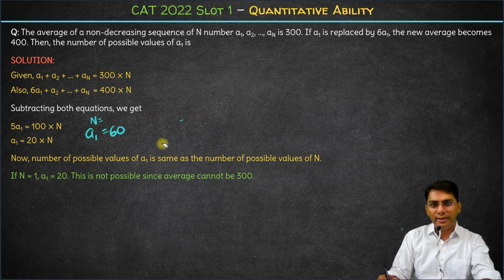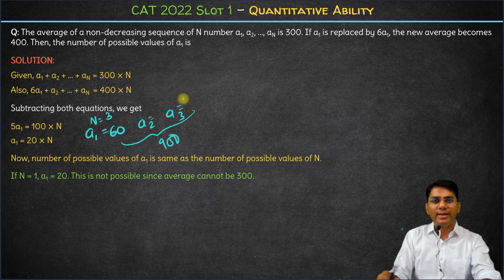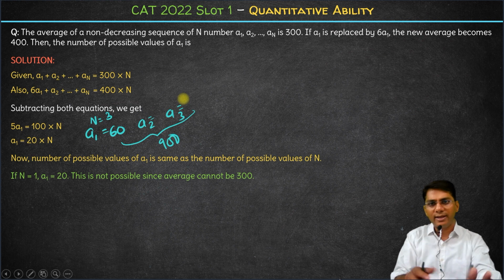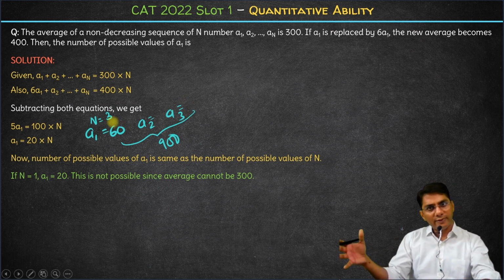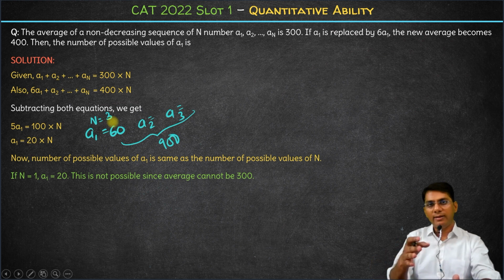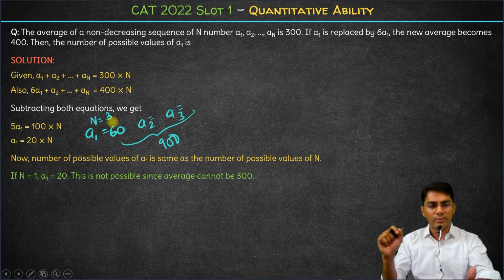What about n equals 3? If n is 3, we'll have a1, a2, a3, 3 terms. And the sum of these 3 terms will be thrice 300, which is 900. So a2 and a3 can be calculated such that the sum comes out to be 900. So n equals 2, 3, 4, 5, and so on is possible. So the least value of n is 2 and n can be any number greater than 2. But can n be any number greater than 2?